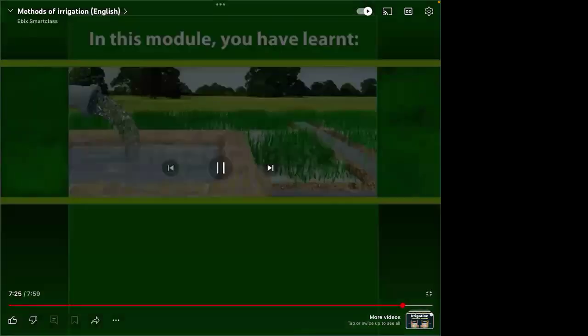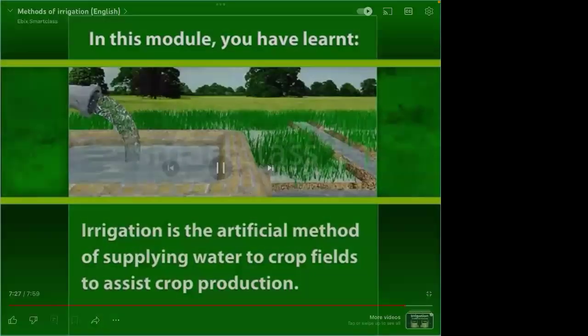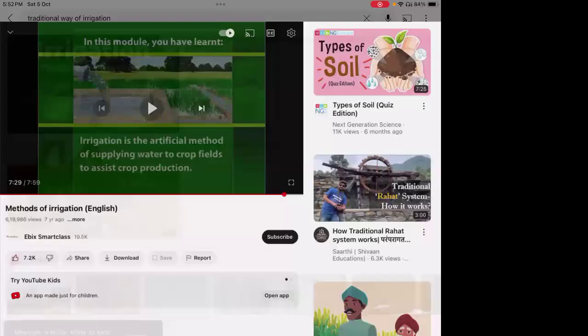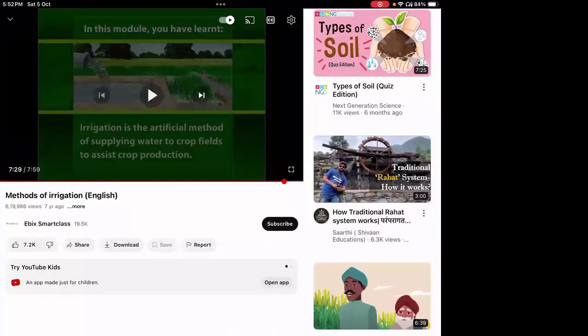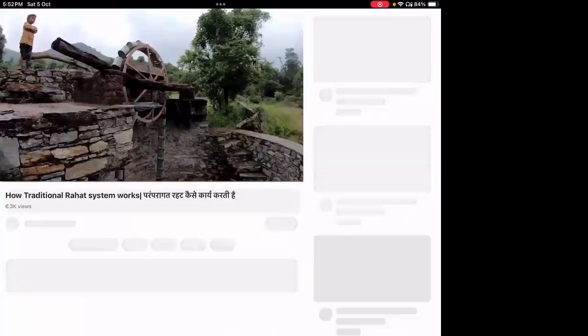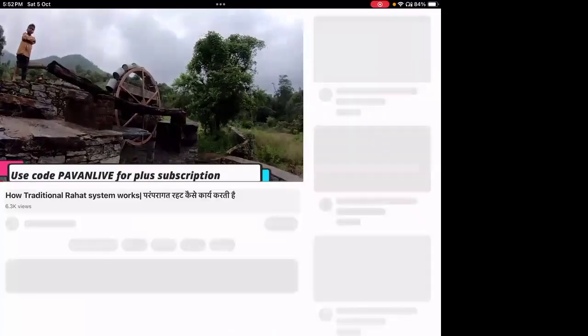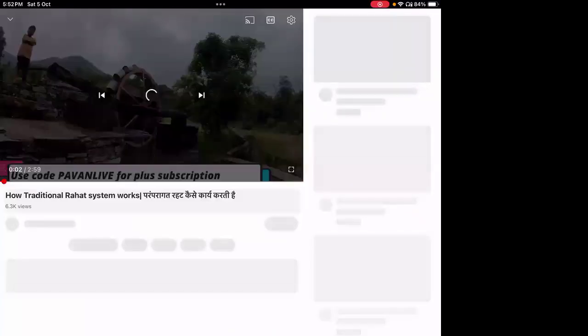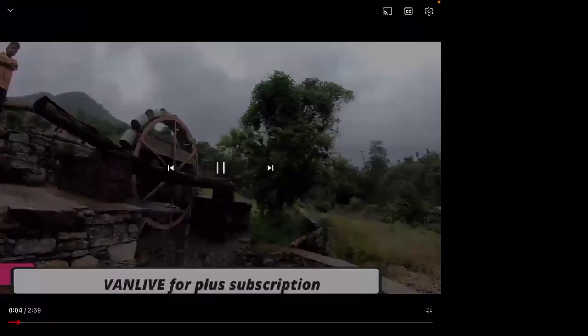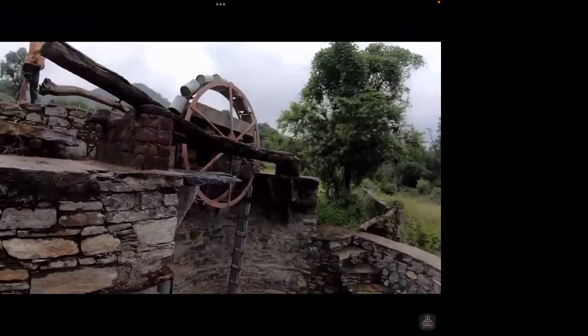In this module you have learned about modern irrigation, and now the traditional way. I wanted to show you the systems. See how it is actually. So this is the traditional Rahat system. See how it is actually. In reality, this is actually.